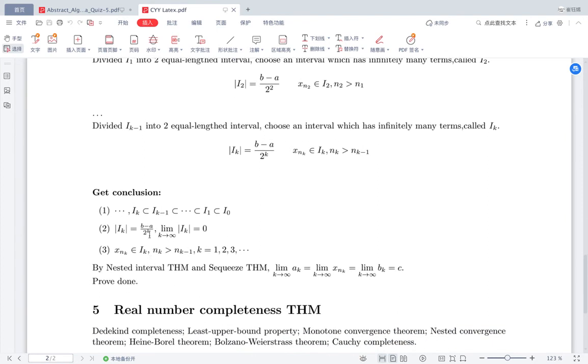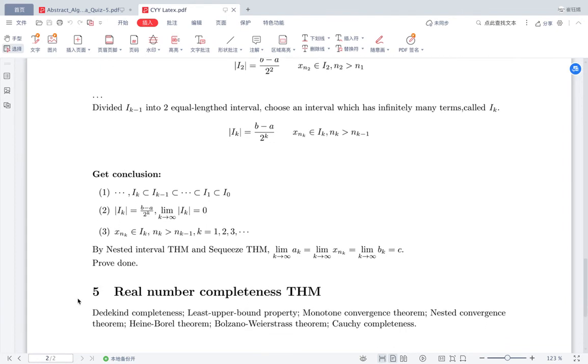Then the first two conditions tell us that the intervals satisfy the nested interval theorem. The third shows a very important principle. That is to say, Ik contains infinitely many terms of the original sequence, and xnk belongs to it, and nk is bigger than nk minus 1.